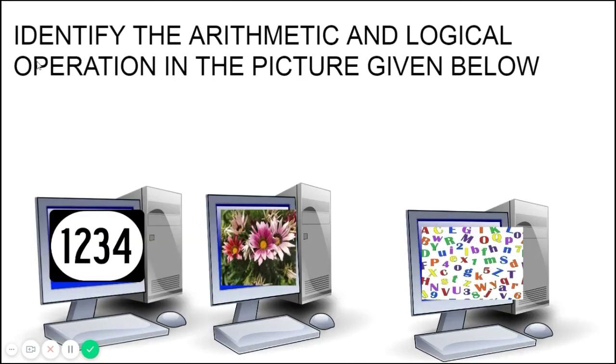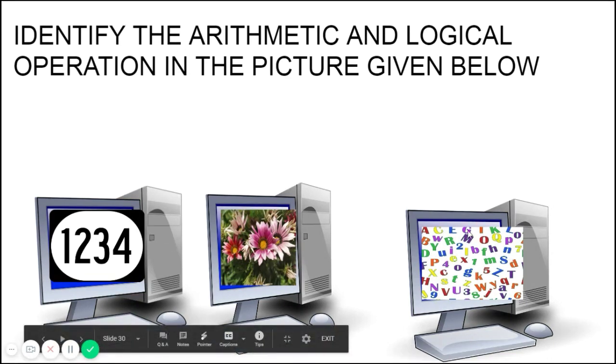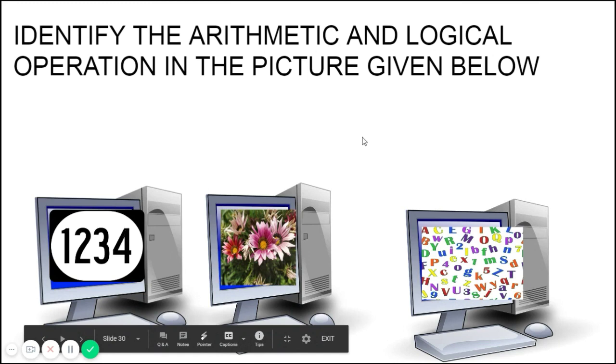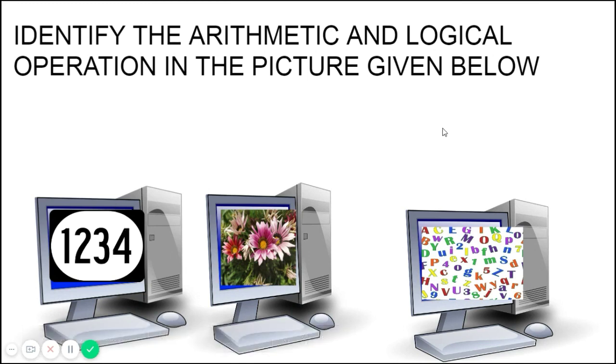Identify the arithmetic and logical operation in the picture. Can you see these three pictures? One has A, B, C, D all written. One is a picture and there is a number. Arithmetic means only calculations with numbers. So we should select the first picture. 1, 2, 3, 4 is the right answer. Okay, we should select that.